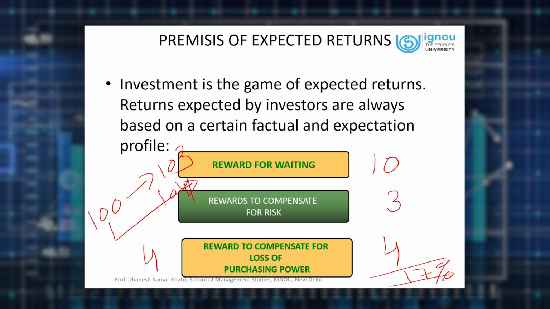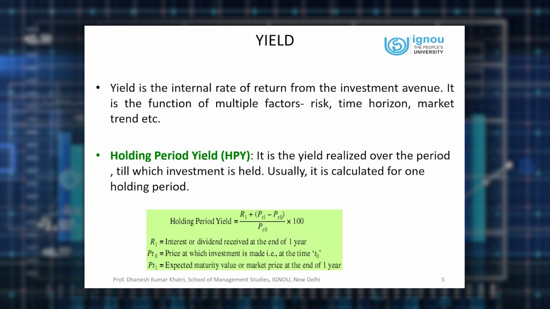Let me consume it right now, because today's purchasing value of that particular product is 100, and after 1 year that will cost you 104, whereas investment is going to give you only 103. That means to say one single parameter is sufficient to define: if return from an investment is less than the inflation, definitely you will not invest in that avenue. So this is the way people decide how much to expect from a particular investment.